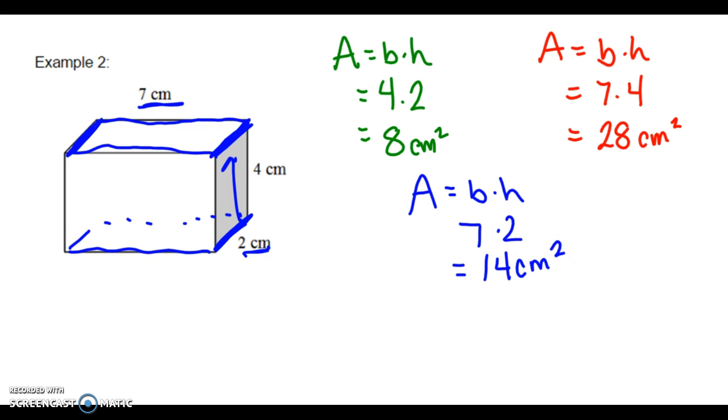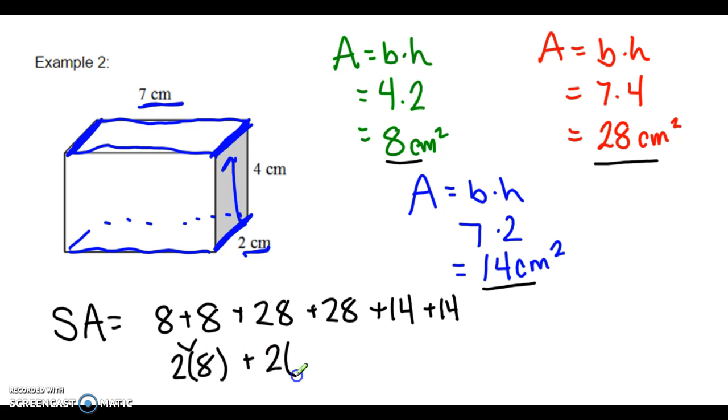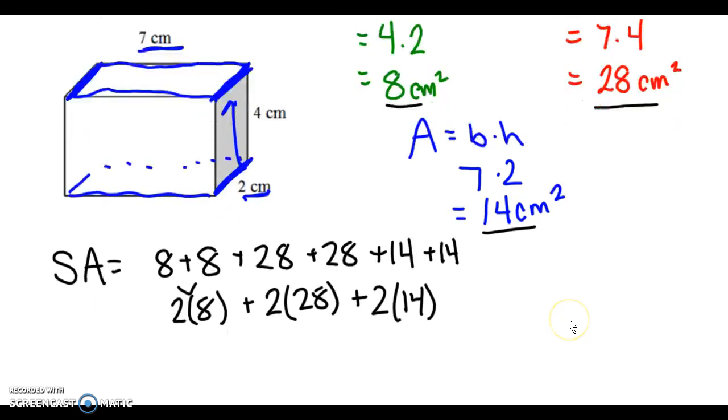But to find total surface area, we need to add all of these together and take into consideration that there's not just 3 faces, there's 6, and so each of these numbers needs to be doubled. So we can write that as 8 plus 8, plus 28 plus 28, plus 14 plus 14. And if you want to shorthand it, since there are doubles, you could go as far as writing 2 times 8 plus 2 times 28 plus 2 times 14. That would be a little shorthanded way to write that, and I'm definitely okay with that as well.